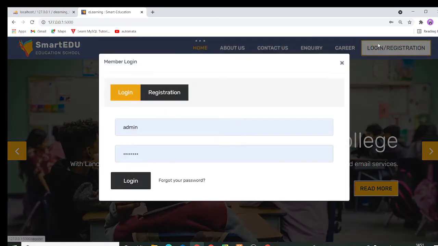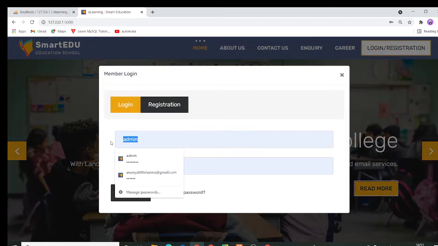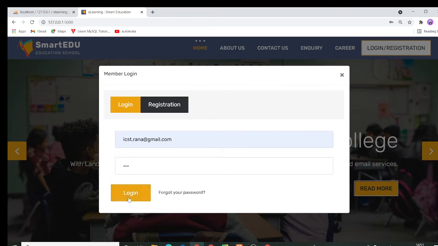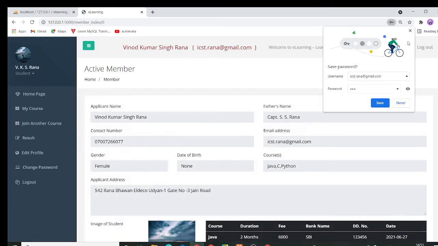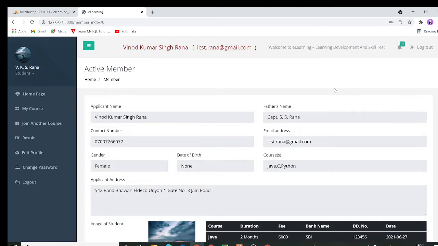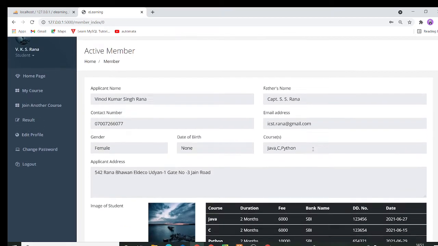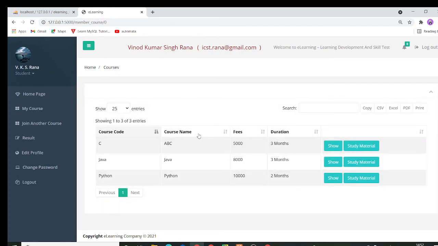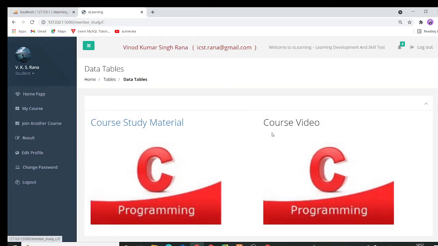Now a student can also log in to their respective account, if their application has been approved. This will be the home page of the student, which contains all the details of the student and their fee details also. The My Course page will consist of the list of all the courses which students have opted for. Study material will consist of study material and course videos.